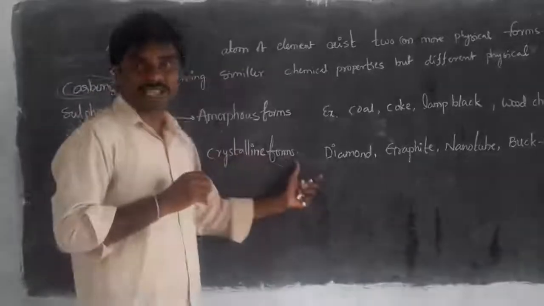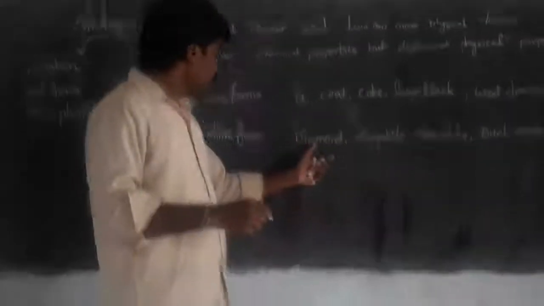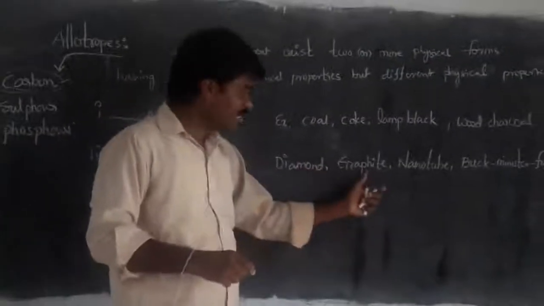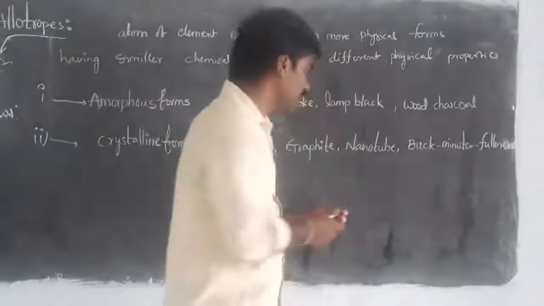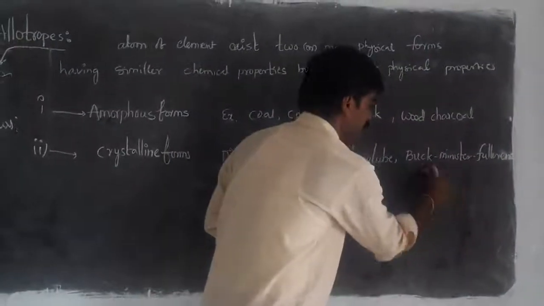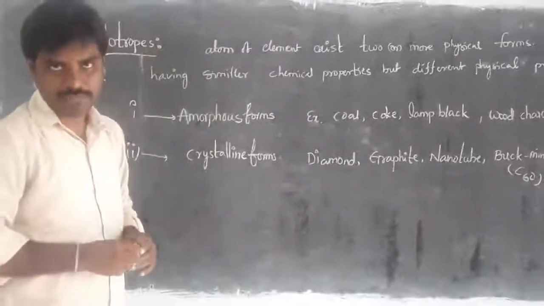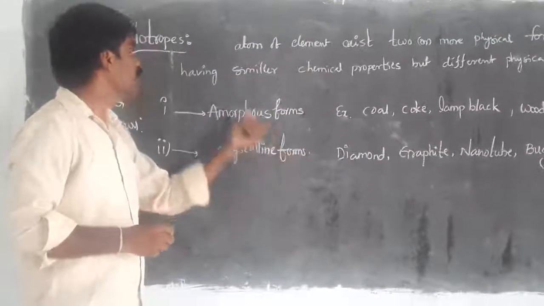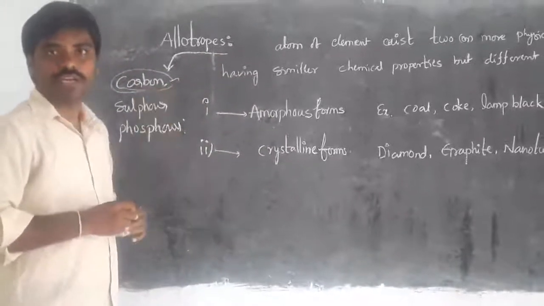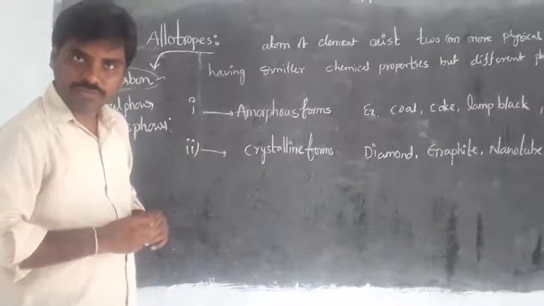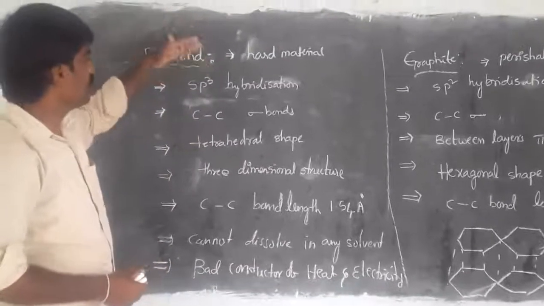Another one is the crystalline form. This is hard and strong in nature: diamond, graphite, nanotubes, and Buckminster fullerene. It is also known as C60. These four are the best examples of crystalline forms of allotropes of carbon. Right, children? Understood? Now we are discussing the examples in the crystalline form.